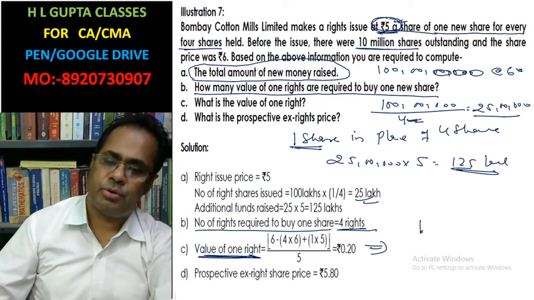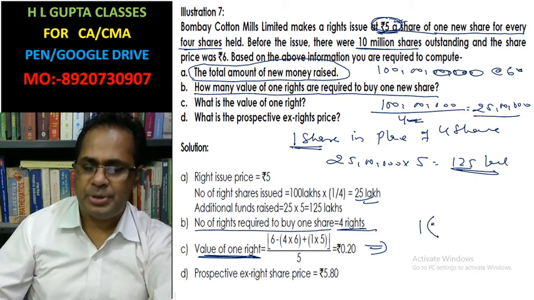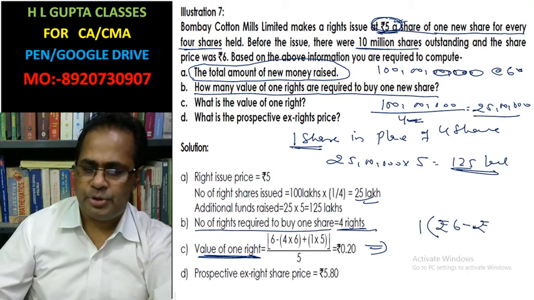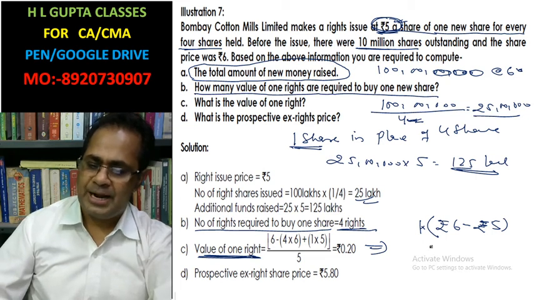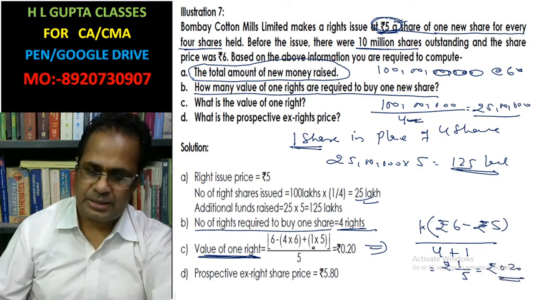One right share you are going to receive, and due to getting this right share, how much benefit do you have? Out of the 6 rupees market price, you are going to pay rupees 5 for one right share, and the number of shares is 4, with one purchased through the right. So rupees 1 divided by 5, that is 0.20. This is the benefit that is asked here.